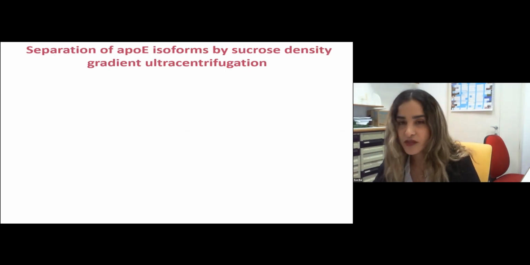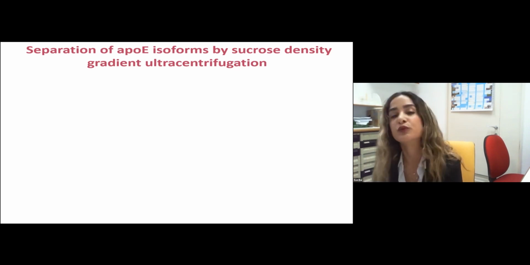Okay, so the results so far have led us to further investigate and try to characterize how the lipidation state of ApoE3 and ApoE4 affects cholesterol efflux and absorption. We did it by separating ApoE particles that were secreted from astrocytes into different densities utilizing sucrose density gradient ultracentrifugation.